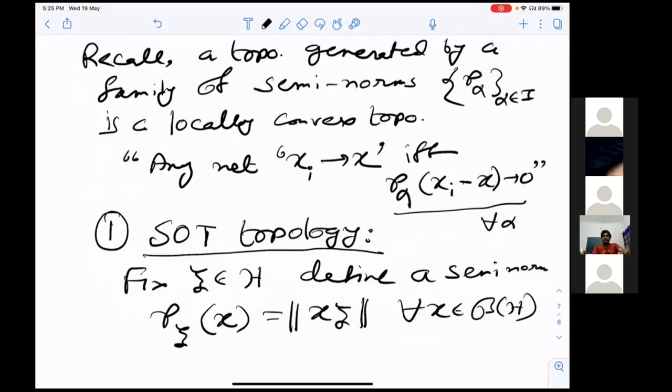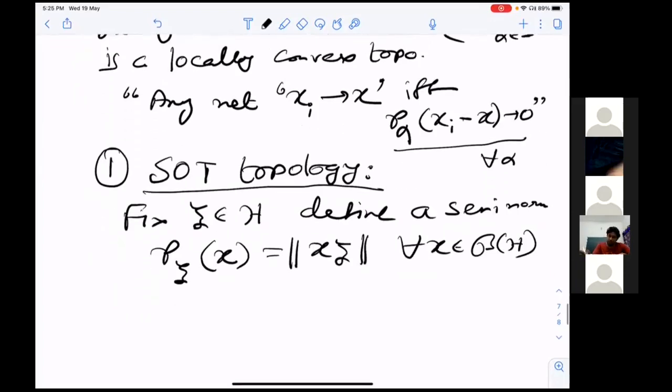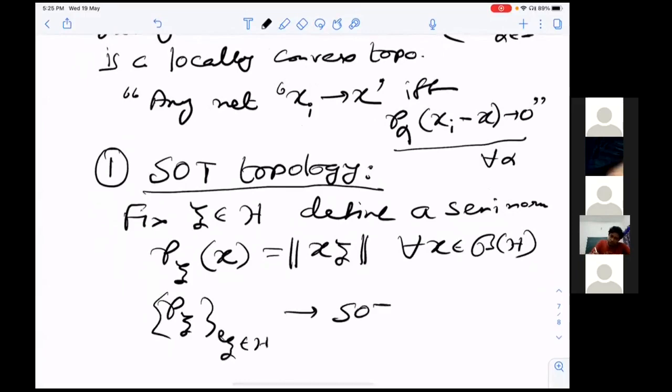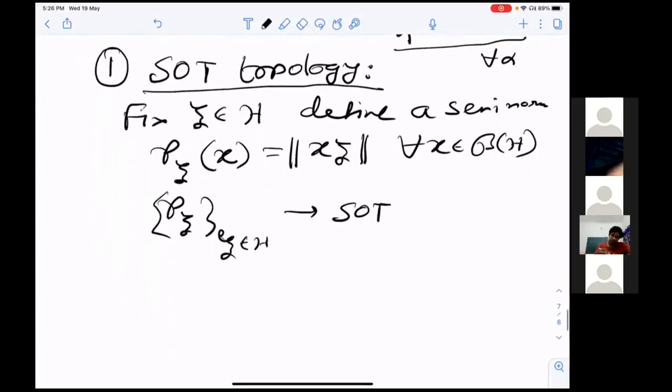You can easily check that this is a seminorm. The topology generated by these seminorms is called the strong operator topology. This has a serious drawback: the adjoint operator is not continuous. You can easily check this by taking the shift operator on little l2(N); the adjoint operator will not be continuous.